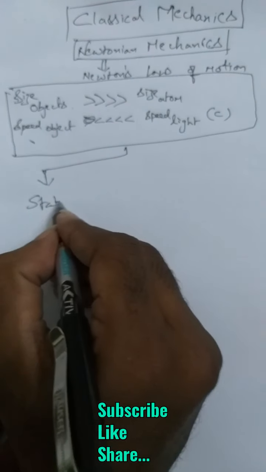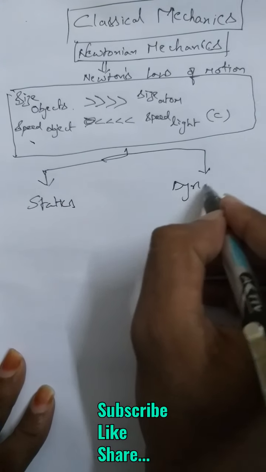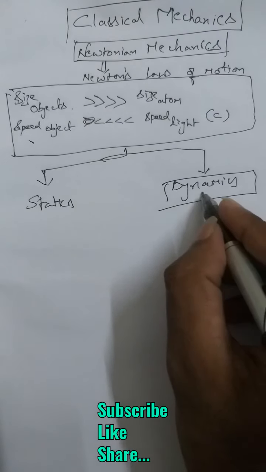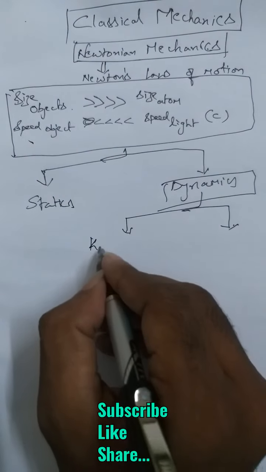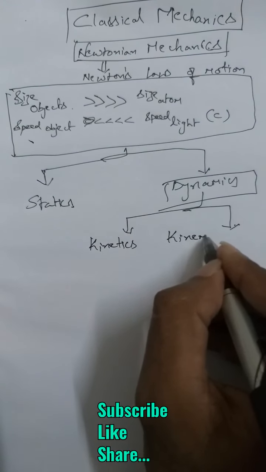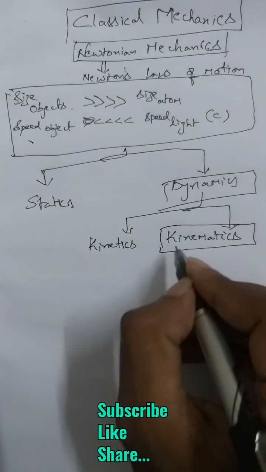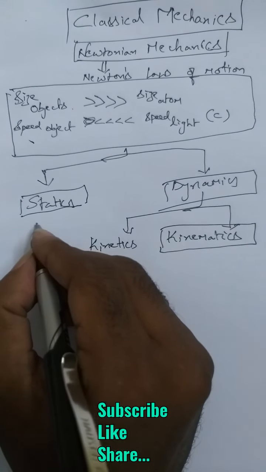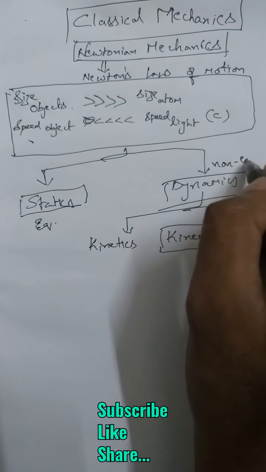In the last class I told you that classical mechanics is divided into two branches: statics and dynamics. Dynamics is again subdivided into two branches, kinetics and kinematics. Once again, statics deals with the particles which are in equilibrium, and dynamics deals with the particles which are in non-equilibrium.